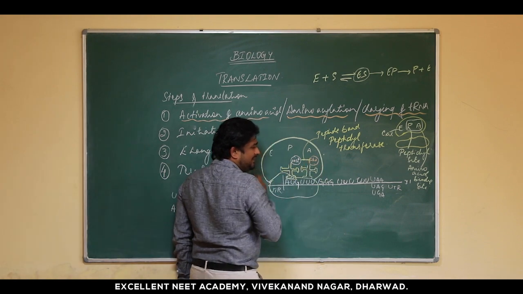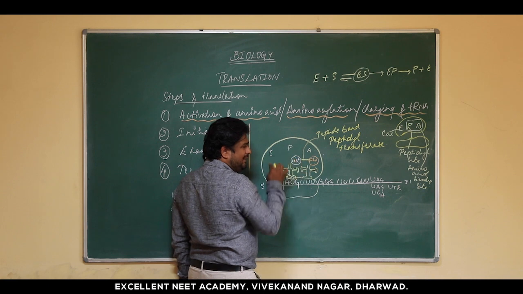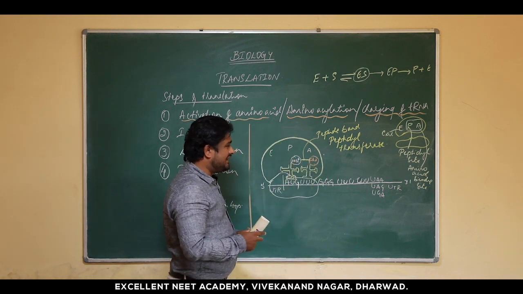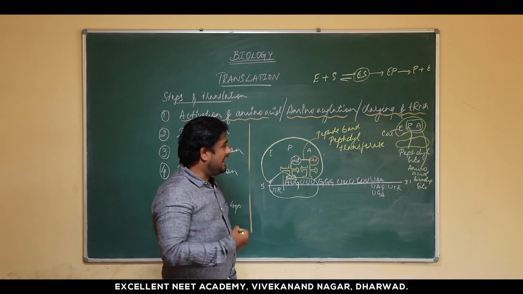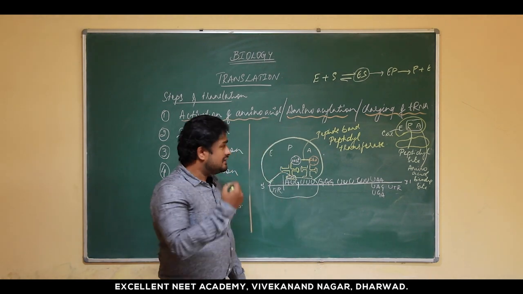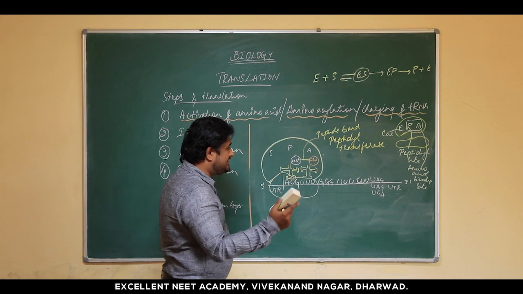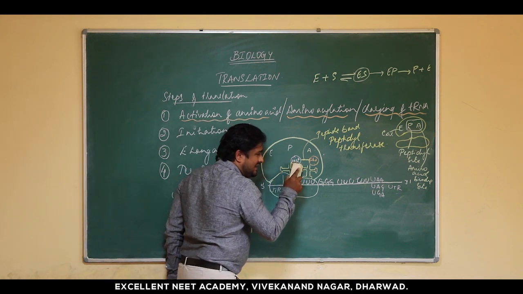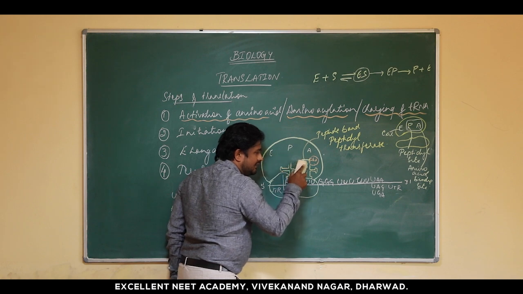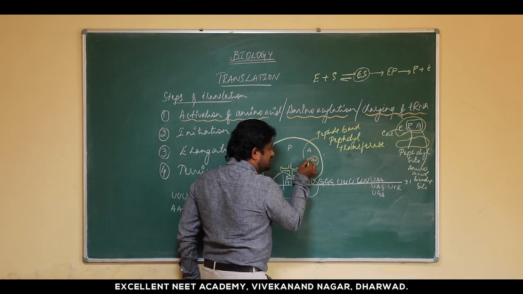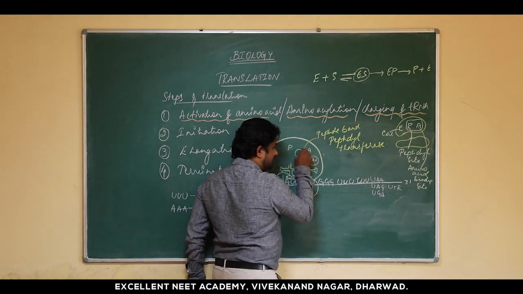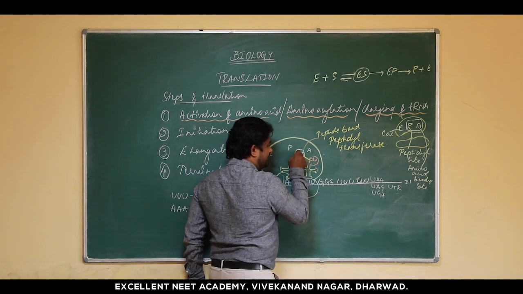So the first peptide bond is formed between the amino acid in the P site and the amino acid in the A site. Now this is where the complexity begins. The peptide bond utilizes the energy, as I said. So during that utilization of energy, you need to look at it very carefully here. The bond of the amino acid in the P site will not be broken. The amino acid in the P site moves towards the A site.